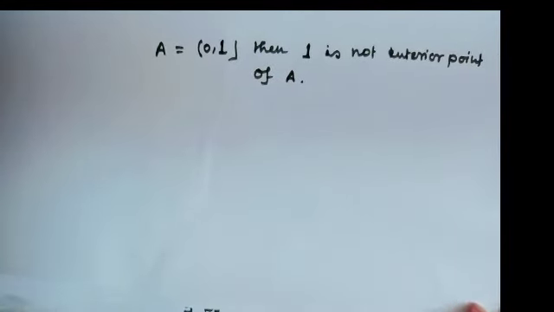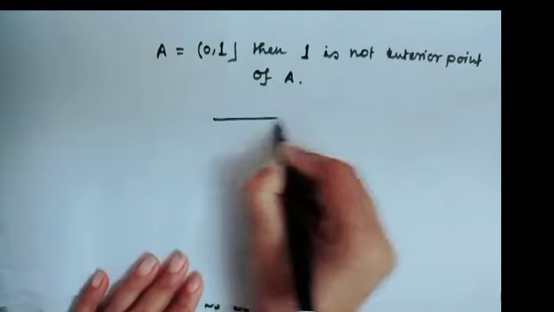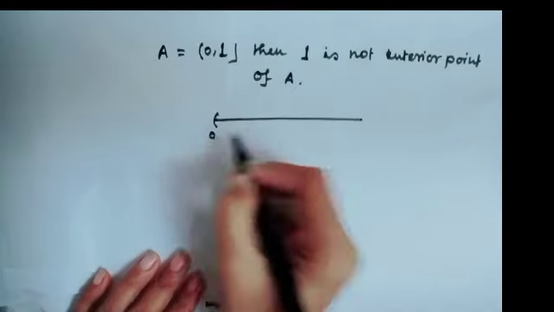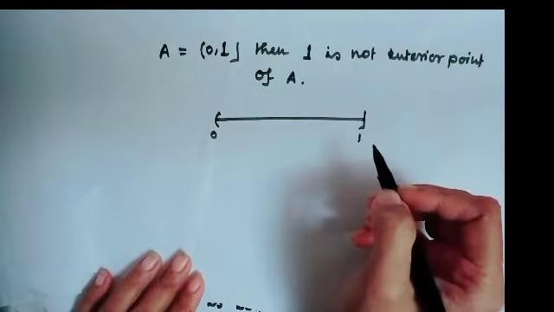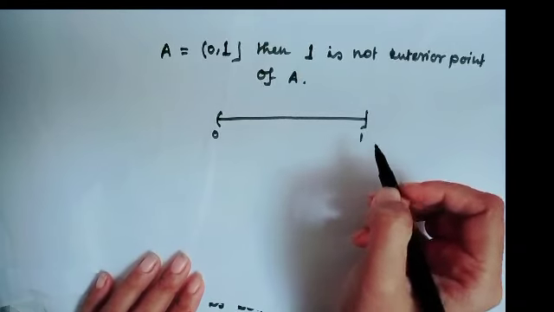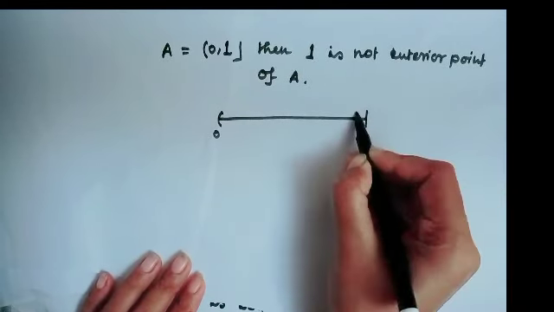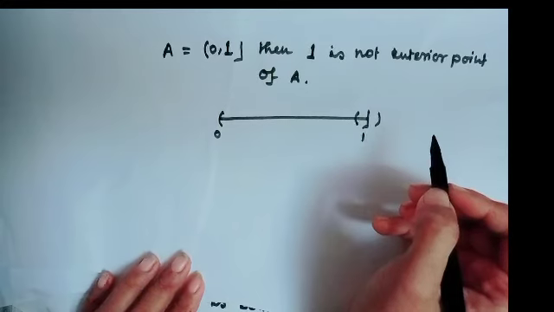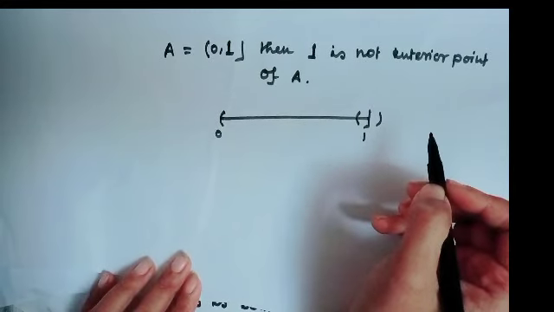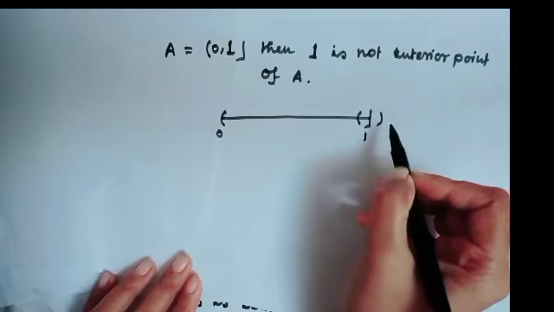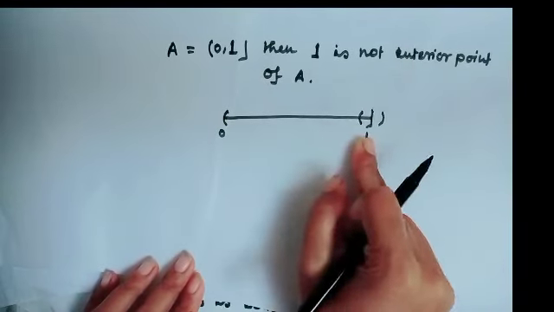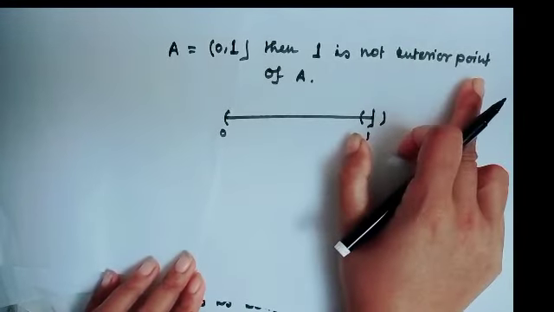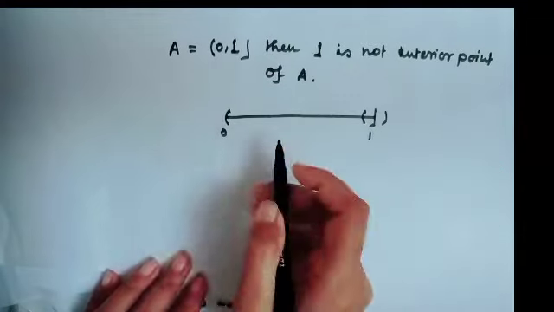Let's see the picture. This is 0, this is the closed end 1. If we consider a neighborhood around 1, it goes outside the interval (0, 1], so 1 is not an interior point.